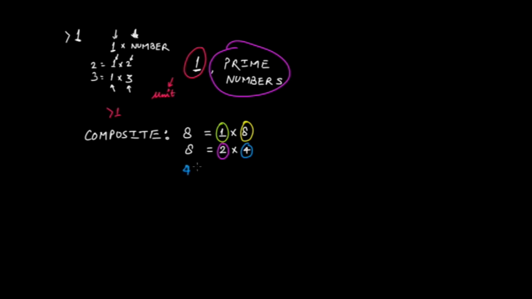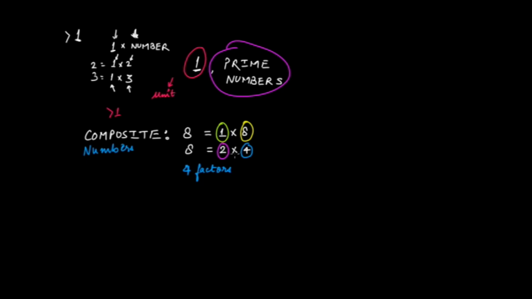Here we saw that for a prime number, the number should only have two factors, that is 1 and the number itself. Other than that, there are no factors. But in the case of composite numbers, as we saw in the example of 8, it has 4 factors.